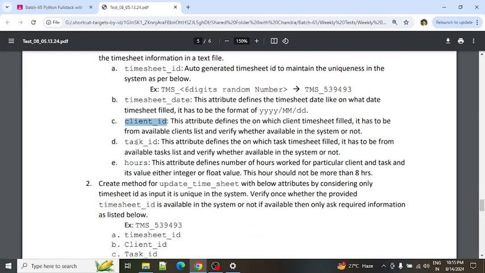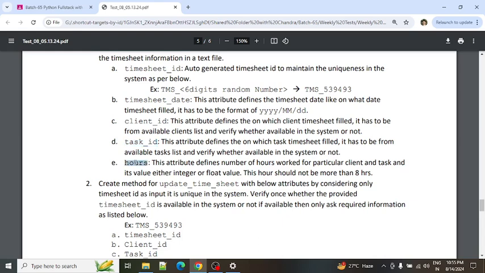And similarly the same for the task ID as well. The task defines on which task the work has been done. And here one more attribute is called the employee ID. The task ID and employee ID must also be available in the timesheet, and that employee should exist in the system.